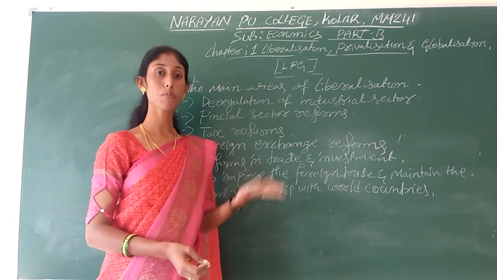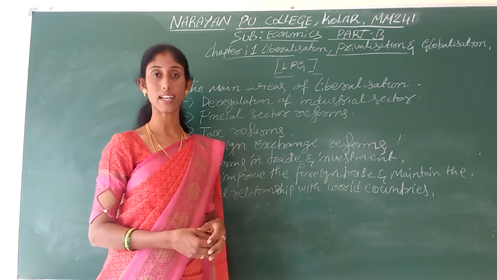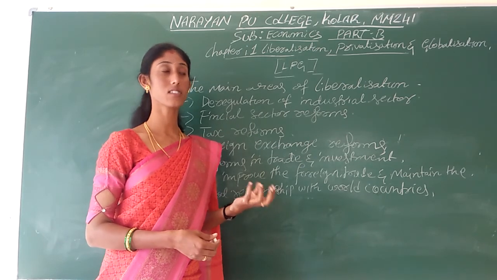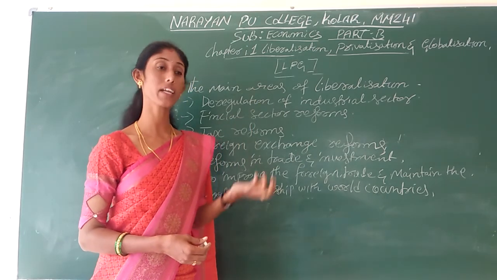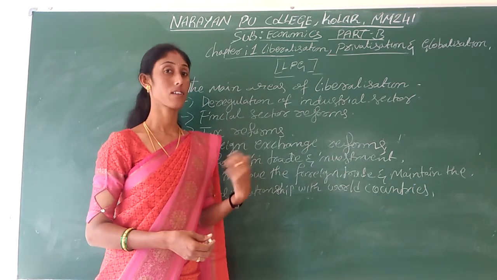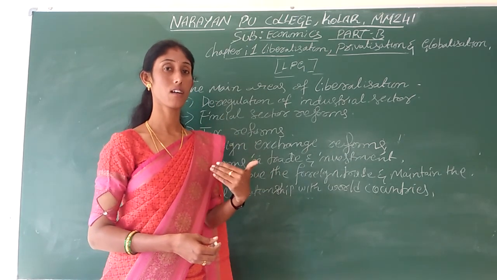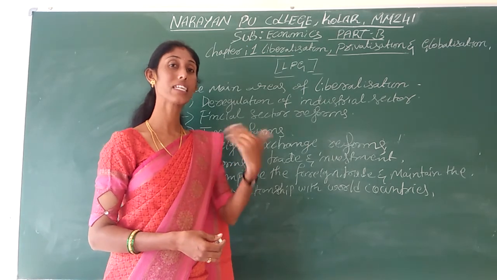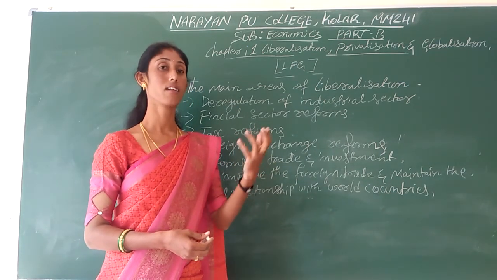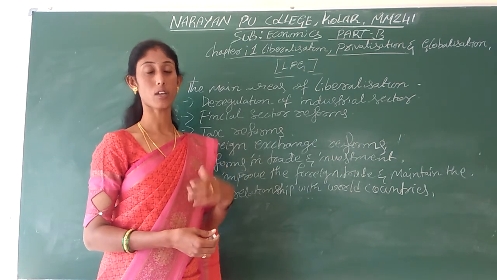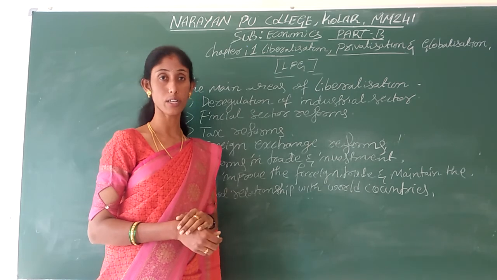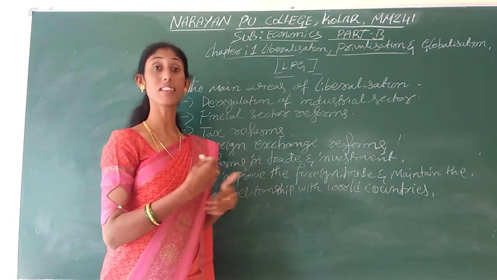When we have export duties or export taxes, our country's industries' competitiveness in the world market is reduced. That's why, to boost Indian industries' competitiveness in the world market, export duties were reduced as well as import duties, in order to maintain a healthy relationship with other countries.